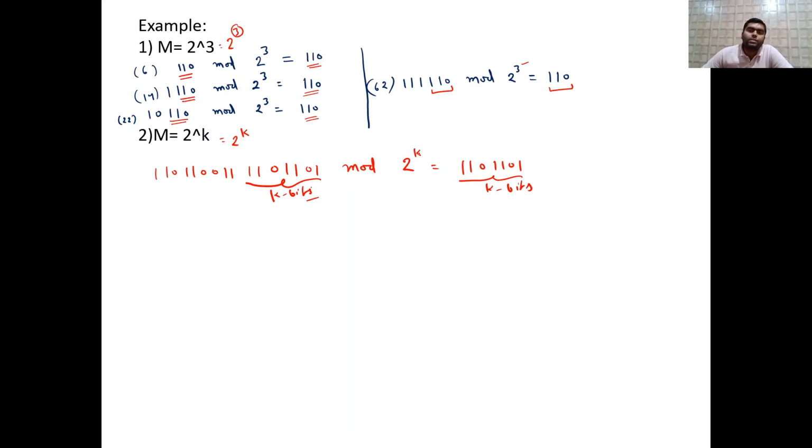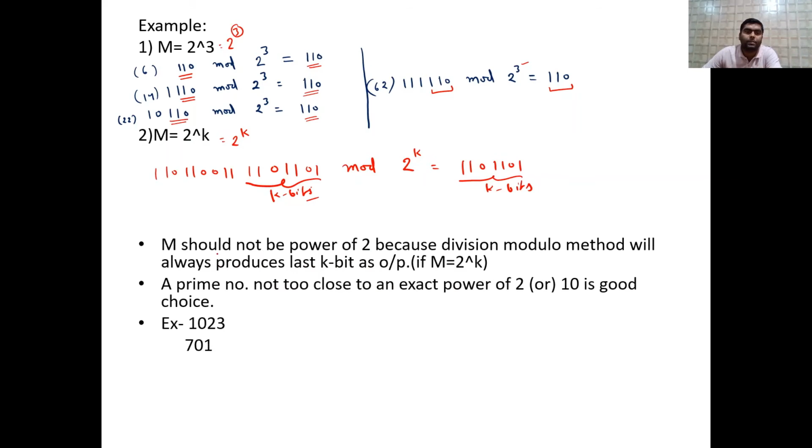ओके, तो व्हाई इट इज गोइंग ऑन, क्यों हो रहा है ये? क्योंकि 2 रेज टू द पावर के है, तो के बिट्स जो है वो, सो दैट इज द मेजर प्रॉब्लम कि ये सारी कीज यहाँ कुछ भी बना रहे, कोई भी बड़ा सा नंबर बना रहे, ये सारी की सारी कीज कहाँ मैप होंगी? सेम लास्ट के बिट्स पे। तो व्हाट इज द प्रॉब्लम इन दैट कि m शुड नॉट बी पावर ऑफ 2. Observe very carefully. M means size of the table. Size of the table should not be power of 2 because division modulo method will always produce last k bits as output if m equal to 2 raised to the power k. अगर m की वैल्यू 2 की पावर k है तो division modulo method always will return what? Last k bits as output. Okay, so I hope this point is clear to you.